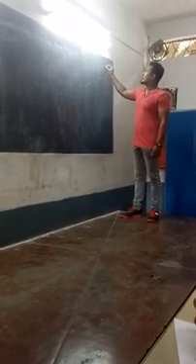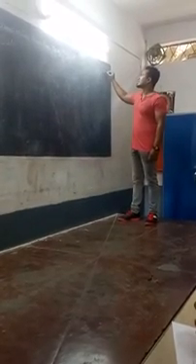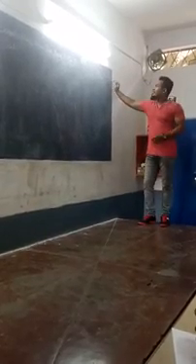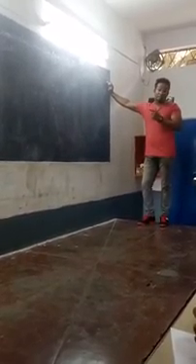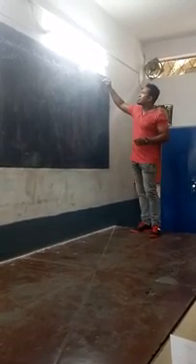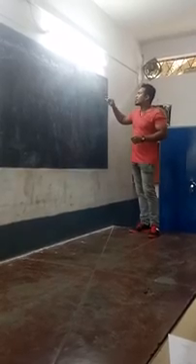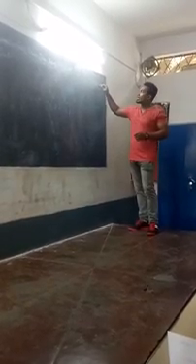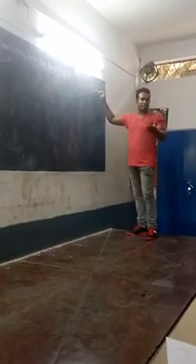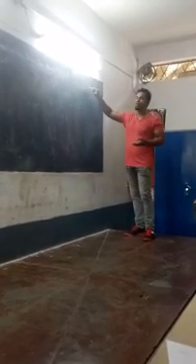Then the miniature circuit breaker. In this category, we get 6 amp, 10 amp, 16 amp, 20 amp circuit breakers. What is the purpose of the MCB? For example, if we connect some equipment to a 6 amp MCB and the load is more than 6, that is, the current flow is more than 6, then it will trip.